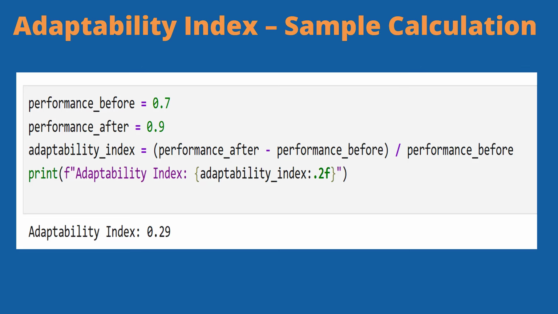The adaptability index measures how well the agent improves when conditions change. We calculate the performance gain after adapting to new tasks or environments. A higher index means the agent learns or adjusts effectively over time.